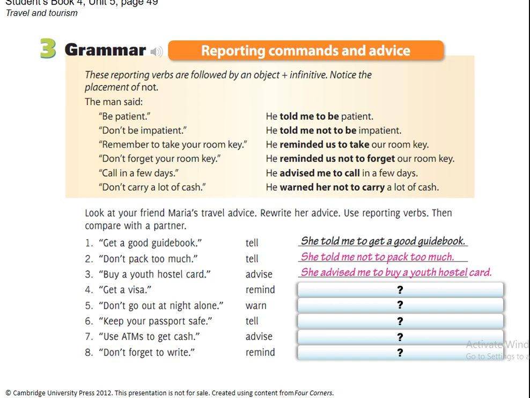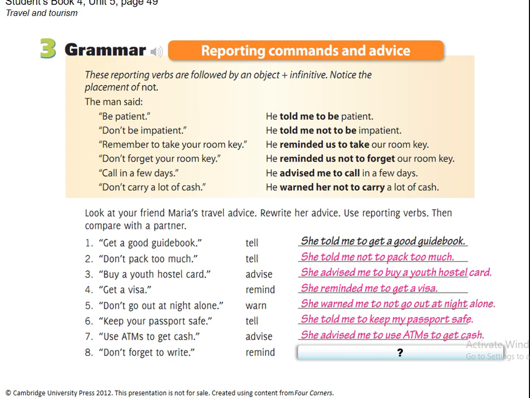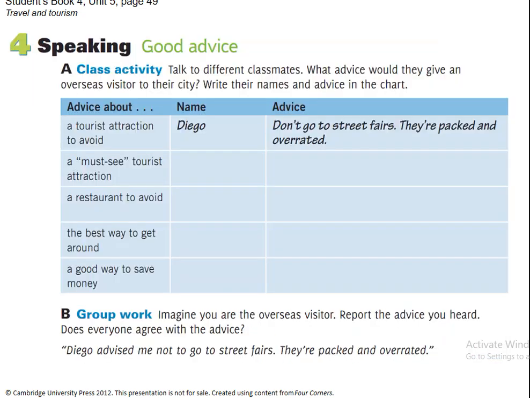In this case, commands are imperatives or rules. So we need to take into consideration the verb. Get a visa. She reminded me to get a visa. Okay. Then we have, don't go out at night alone. She warned me not to go out alone. Well, in this case, it's about Maria, no? But if it's a teacher, and the teacher gives you a suggestion, we need to do it that way. Okay?